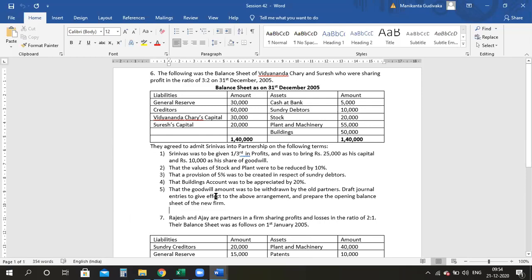Draft journal entries to give effect to the above arrangement and prepare the opening balance sheet of the new firm. So they're asking you to write the journal entries and prepare the opening balance sheet. I want you guys to write the journal entries because everything was there. I will prepare the accounts. You can immediately look into the journal entries aspects. Am I clear?